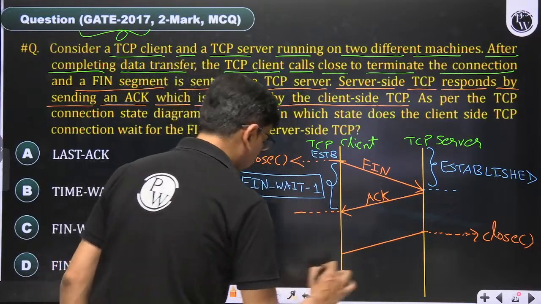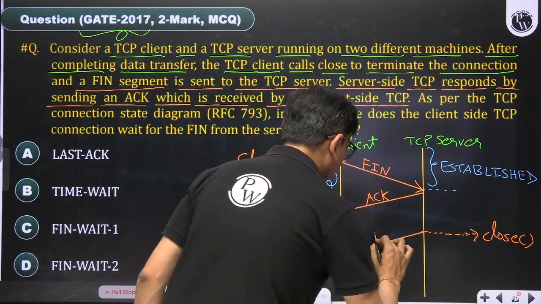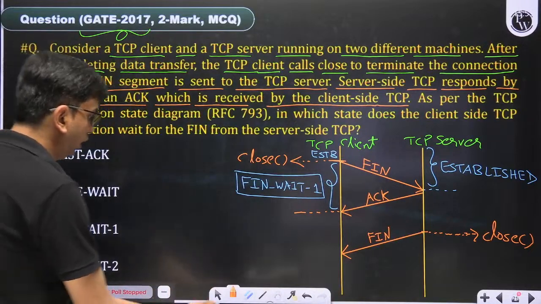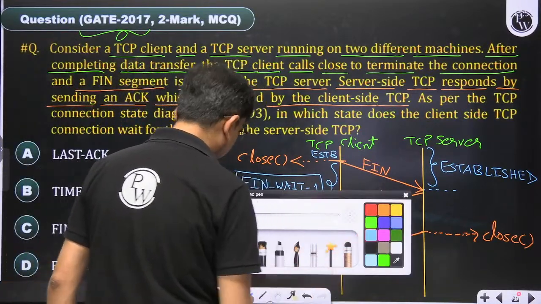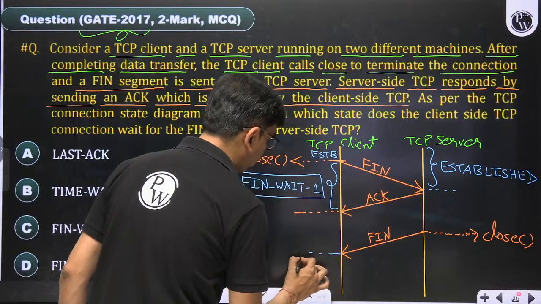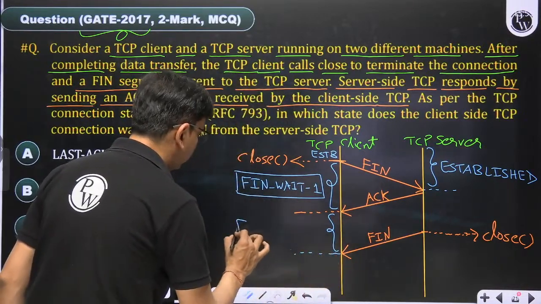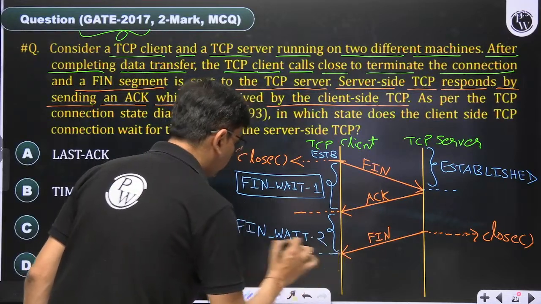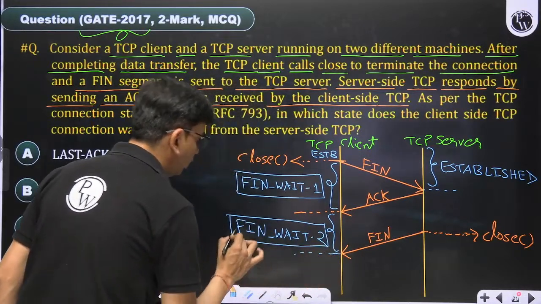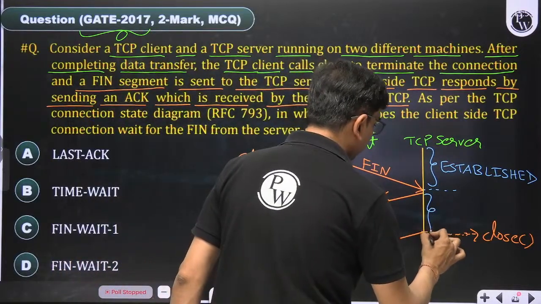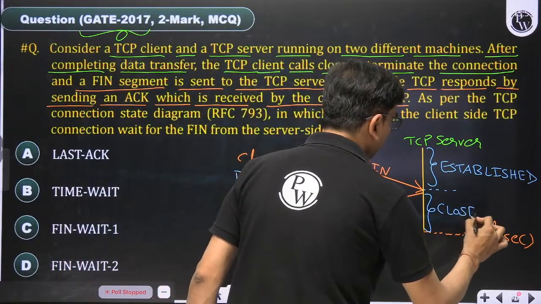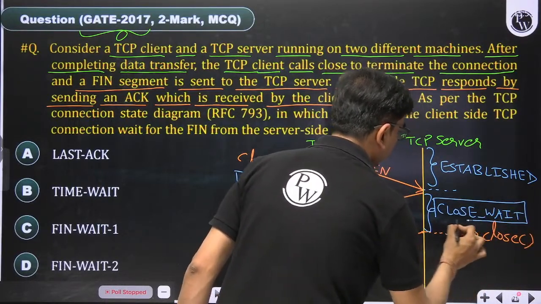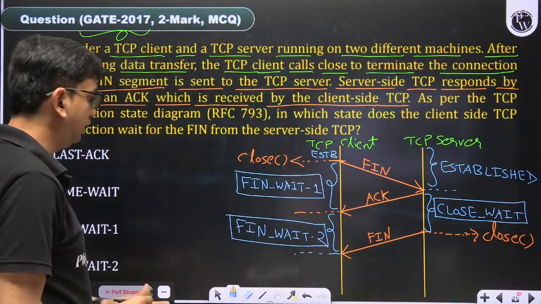Okay, fine. This is the FIN. So here the state transition is, this state is FIN wait 2. And this state is close wait. We have already discussed this in yesterday's session. And then FIN wait 2.